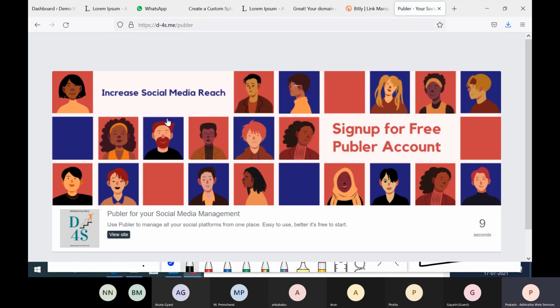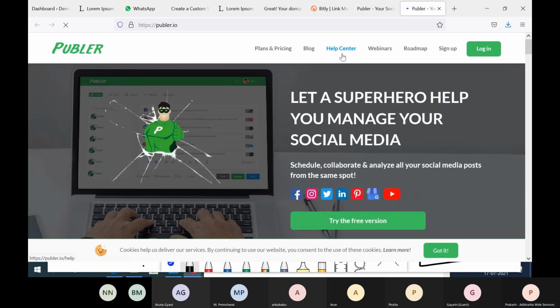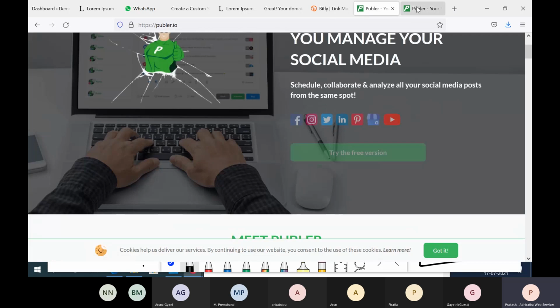Okay, so when you open this page, right? I'm just explaining about signing up for a free Popular account, increase social media reach, everything I'm explaining. But this page is there only for a couple of seconds. Now, if someone wants to click here, they can click on this view site and go directly to that page. Fine. So this is called a splash page.